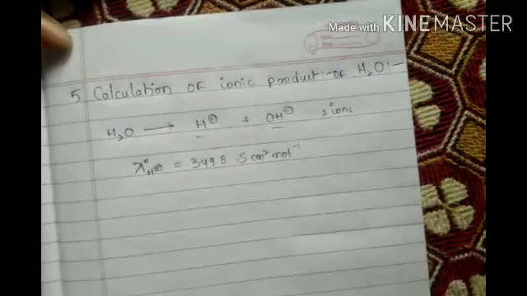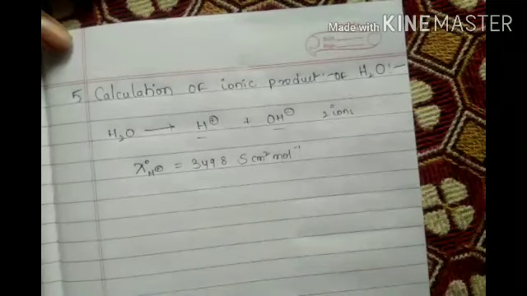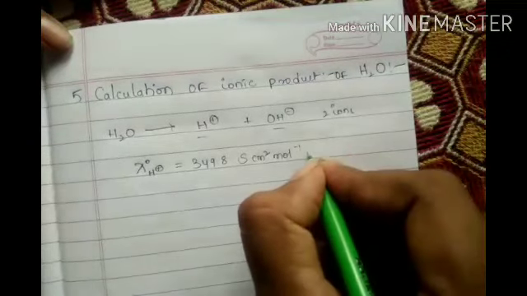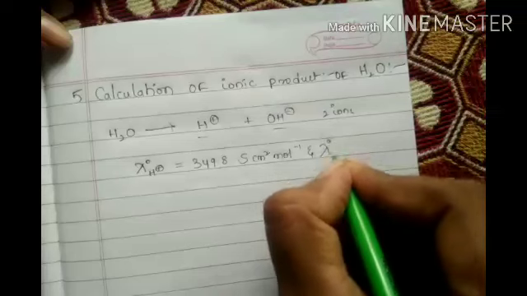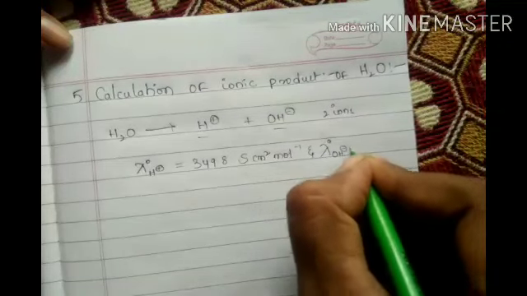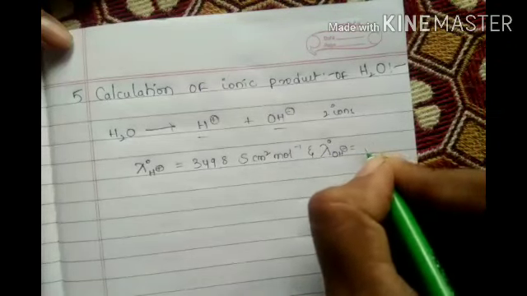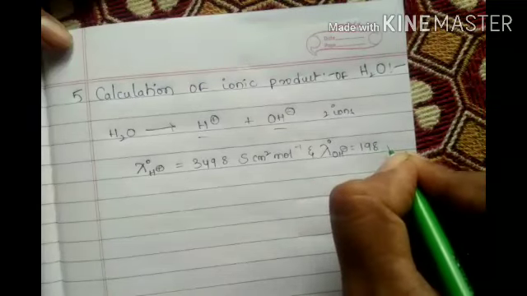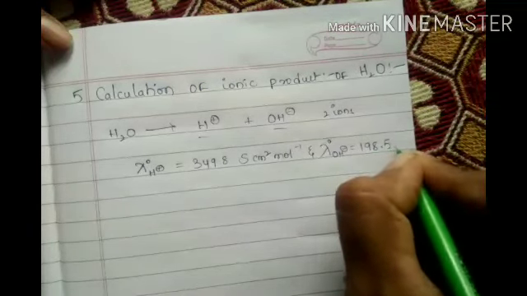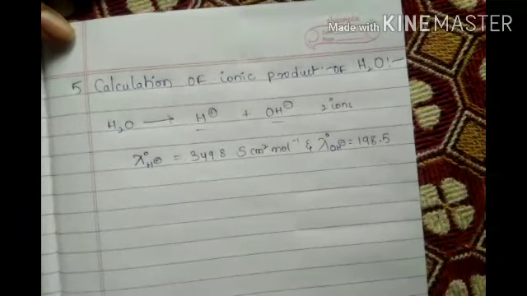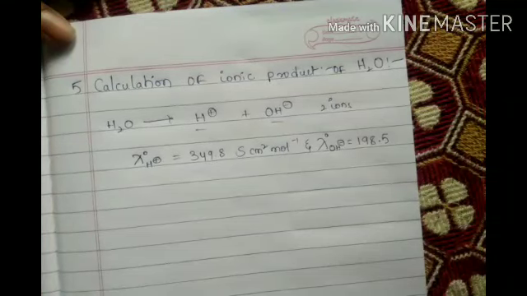Remember this value. And lambda naught OH minus is how much? It is 198.5 Siemens centimeter square per mole, from yesterday's class.